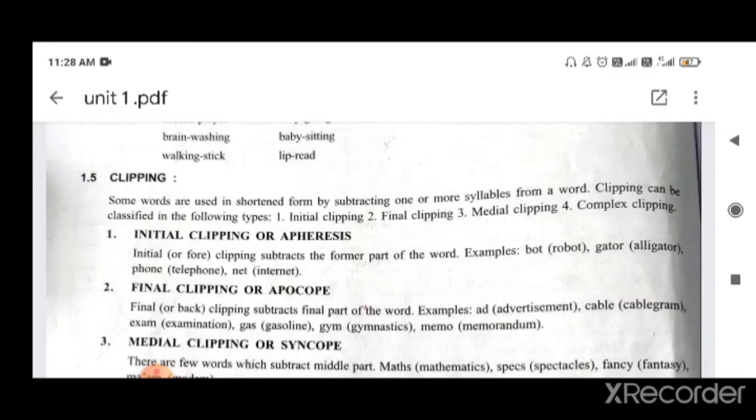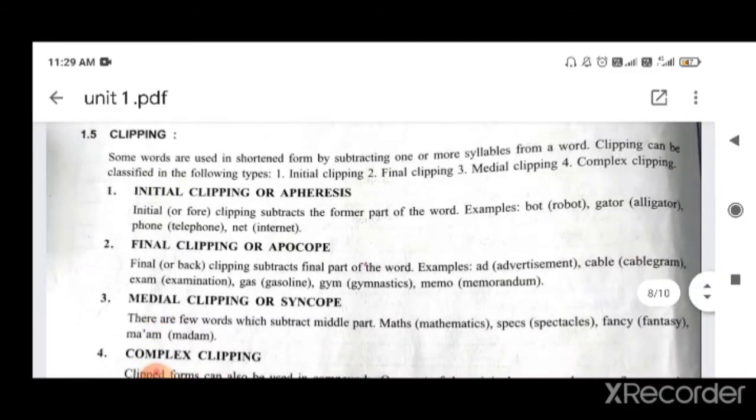Memo, memorandum, for that we use memo only. Sometimes what happens when you are learning clipping, then you come to know these words are not the main words, but they have the initial part, the last part, the final part. Okay, so it happens.